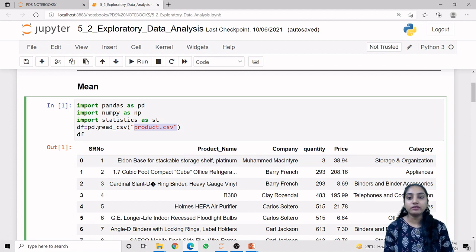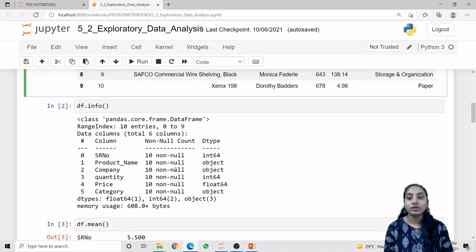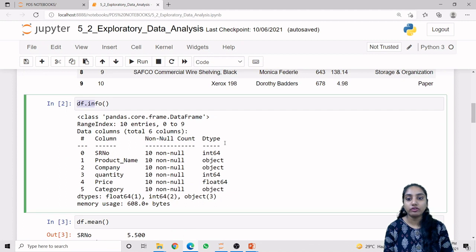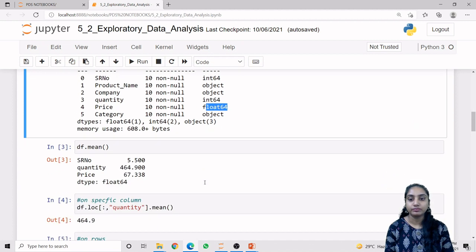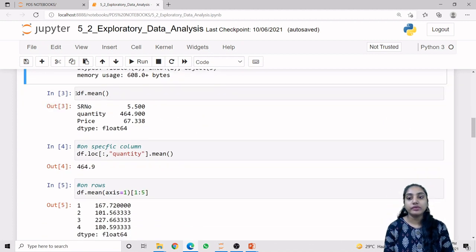First of all, we read our data using the pandas library, that is read_csv, and we store it in df. Now, what is the data type of each and every column? We can check it by the df.info method. It shows that it is an integer value, an integer value, and a float value. First, we apply the mean method directly on our data frame. Whatever numerical columns we have, it will find the mean value of each column. So the SR number will have this mean value, the quantity this mean value, and the price this mean value.